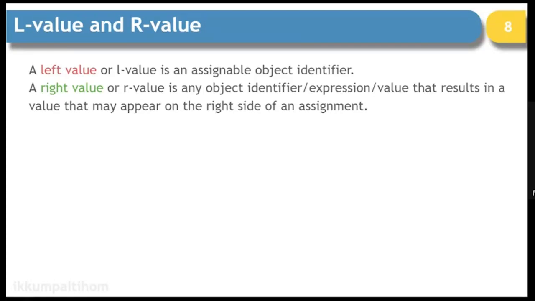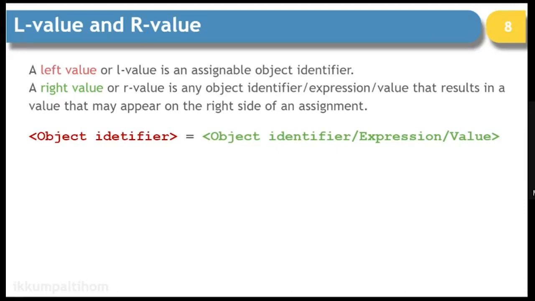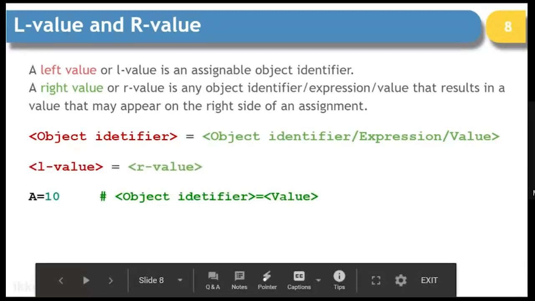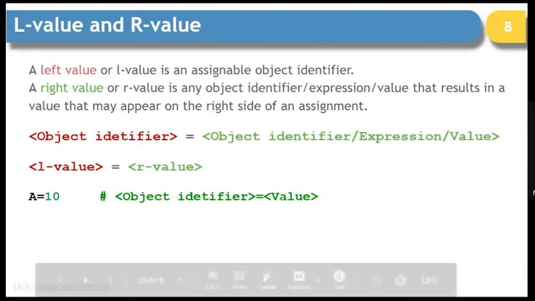If you look at an assignment operation, on the left hand side you have an object identifier, and on the right hand side you can write an object identifier, expression or value, anything. The object identifier becomes the L value, and whatever you write on the right hand side becomes the R value.